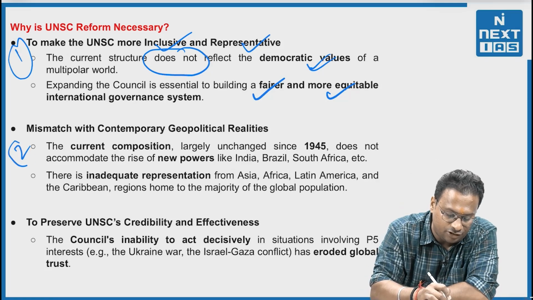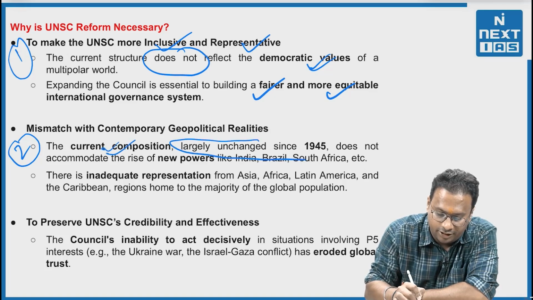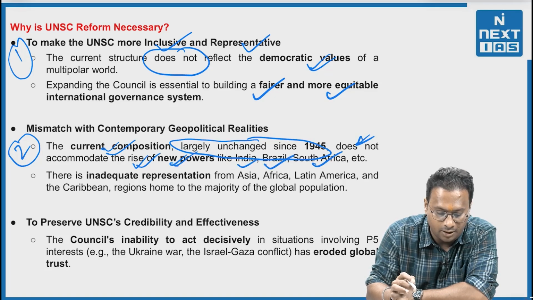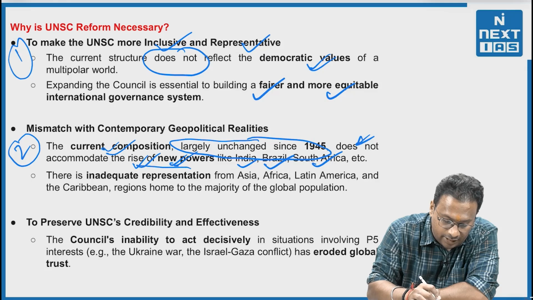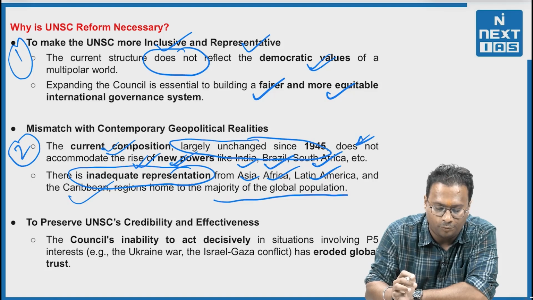Second, mismatch with contemporary geopolitical realities. The current composition, largely unchanged since 1945, does not accommodate the rise of new powers like India, Brazil, South Africa. There is also inadequate representation from Asia, Africa, Latin America, and the Caribbean, regions home to the majority of the global population.